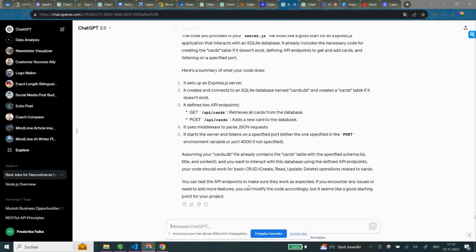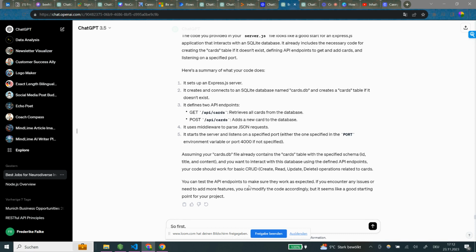Okay, to be honest, I have no clue what it all means, so we have to go into details here. So it says it sets up an Express.js server. Okay, thanks. I need more explanation here for what it all does, as I am a total beginner to programming.